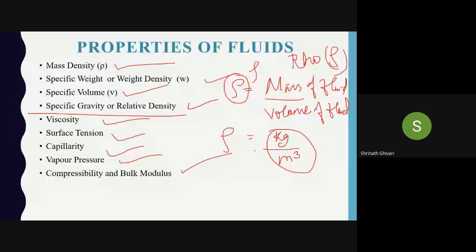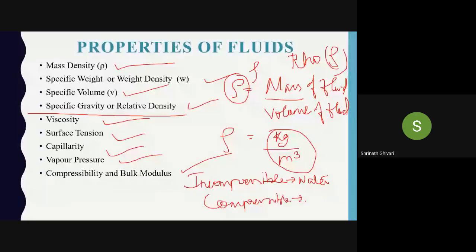Now, one example. What is an incompressible fluid? That is water, right? Incompressible means which cannot be compressed, like water or a liquid. What is compressible? Air. What can I compress? Air.